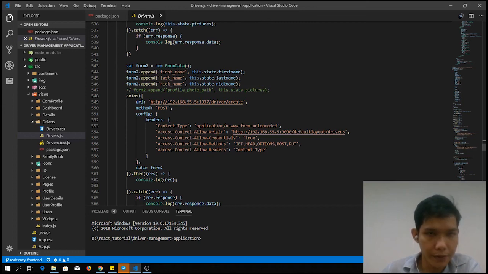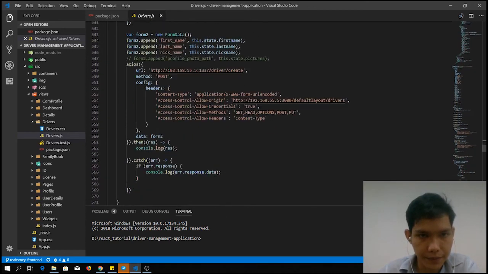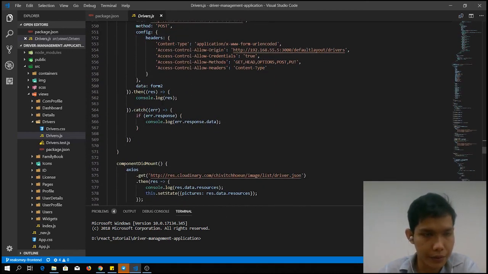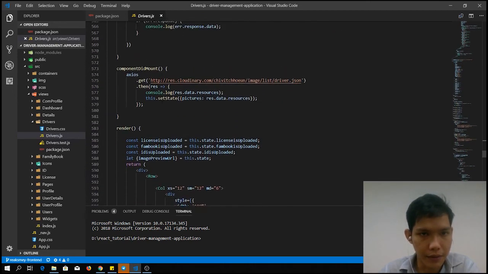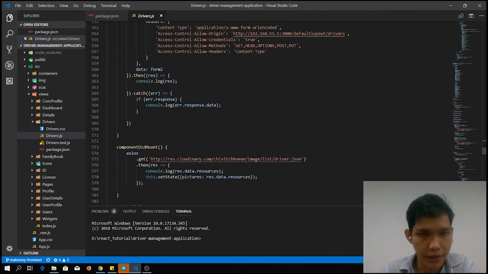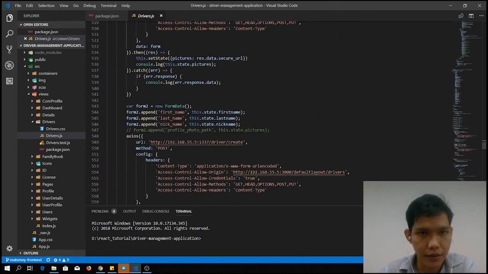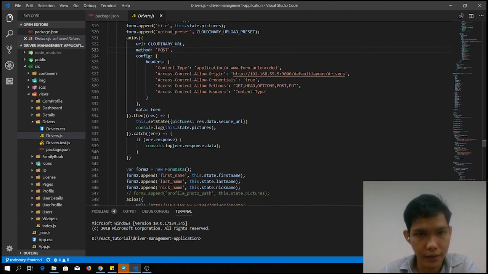And in the future, we'll try to implement other features. What we have in mind for now is to add another feature which enables users to export a PDF of the driver's information. We'll try to make the features work and also fix the necessary bugs that we have right now, because we have many bugs that we haven't fixed yet, such as the security on the front end and the server side. So that is all for my presentation, and I hope you get what I explained so far.